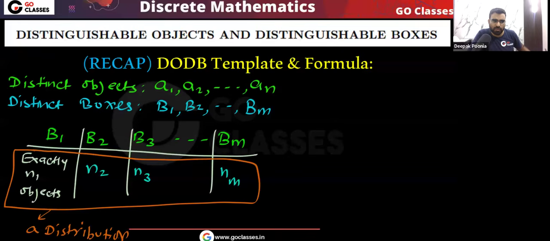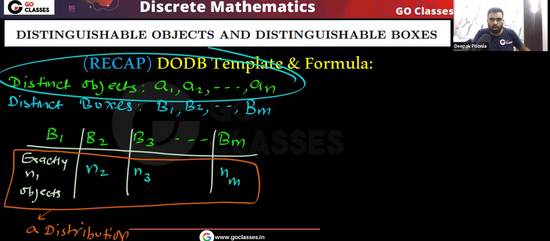Okay, and there is one more point, that is the total, that must be equal to n, because we need to distribute total n objects. Yes or no? We have total n objects that we want to distribute into boxes. So for example, in this box B1 I am putting n1 objects, in this box B2 I am putting n2 objects, and you can see in this last box BM I am putting nm objects. Okay, so you can see I want to distribute all the objects.